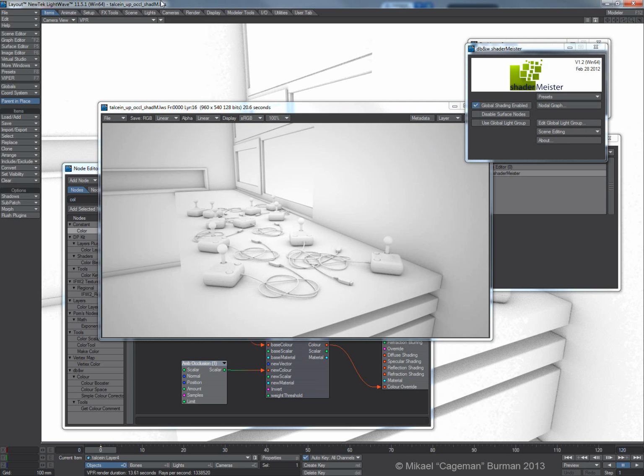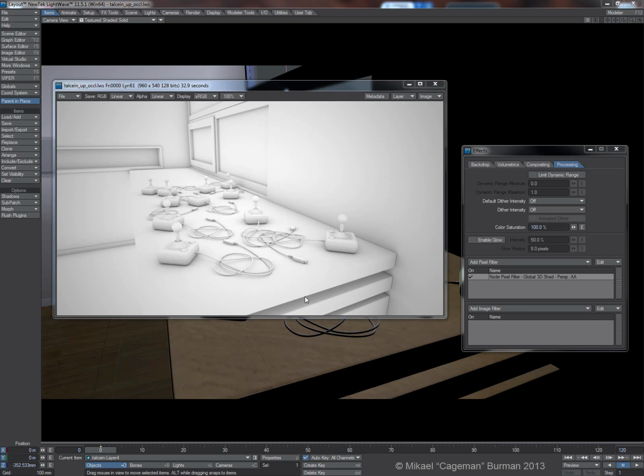So that's essentially what I wanted to talk about regarding ShaderMeister. So I will show how you can do a similar thing now with Dennis Pontonier's Pixelfilter. Hi guys, so this is the second part where I will show you guys how to use Dennis Pontonier's Node Pixelfilter to do a similar thing that we did with ShaderMeister.